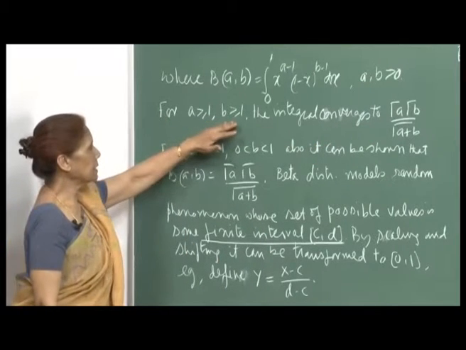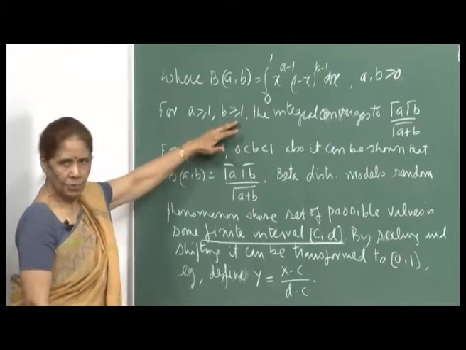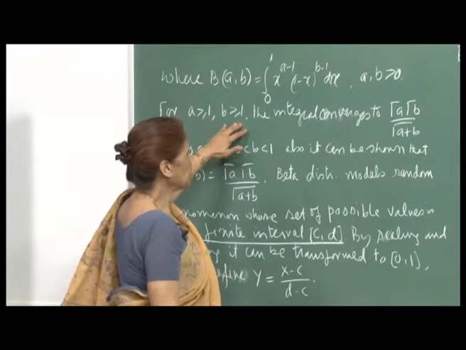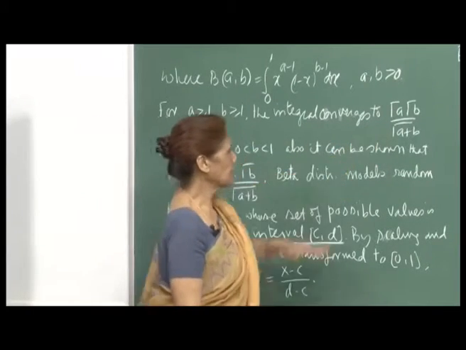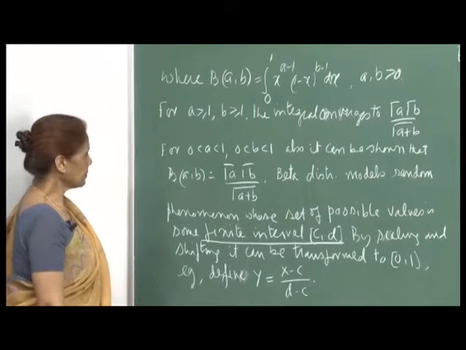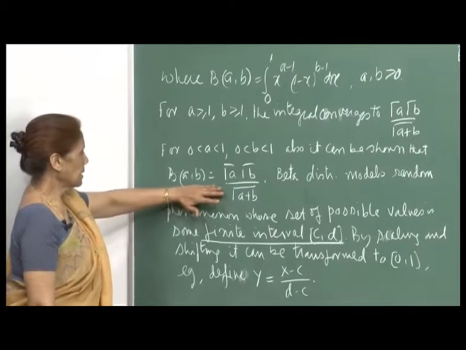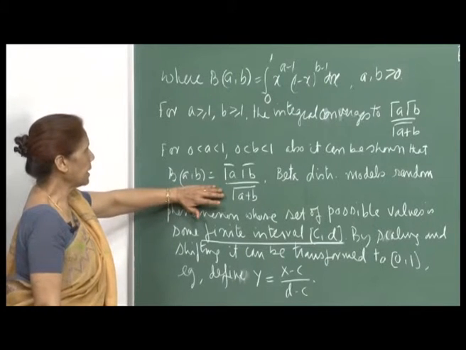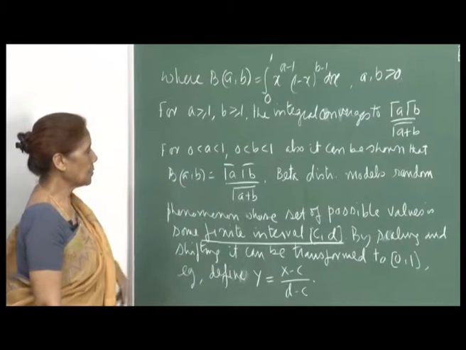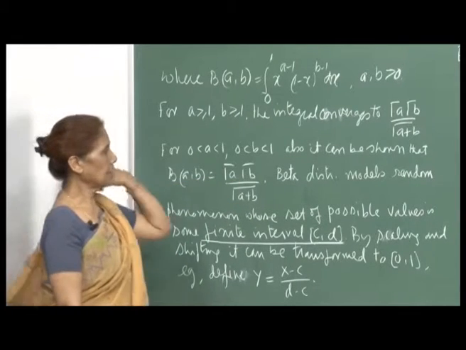Now, for a greater than or equal to 1 and b greater than or equal to 1, you can show by integration by parts that the integral will converge and will be equal to this. Okay. And for fractional values of a and b, it can also be shown that the integral is defined, and it is equal to gamma a gamma b upon gamma a plus b.